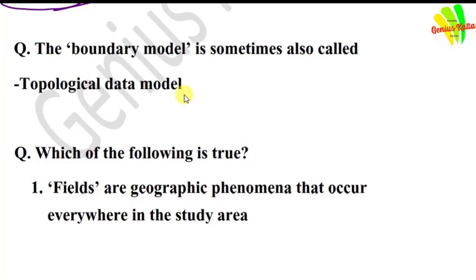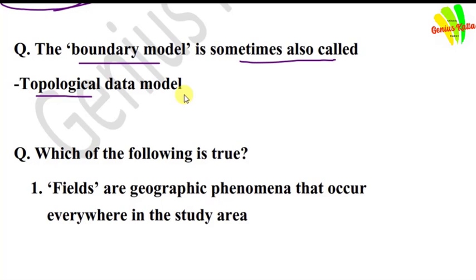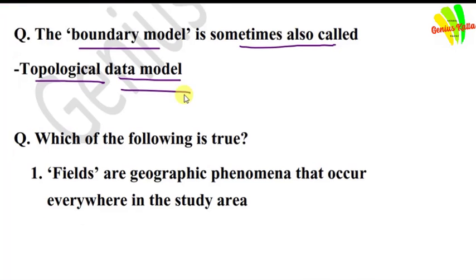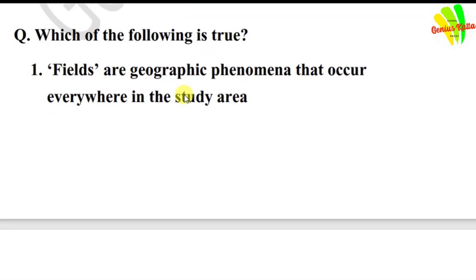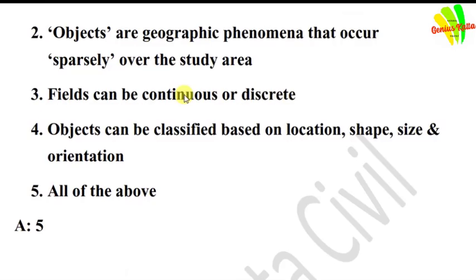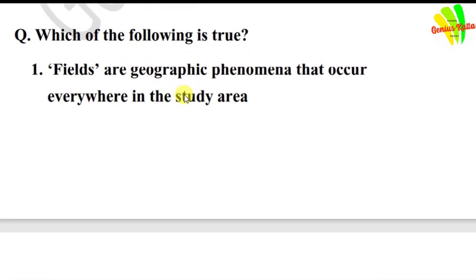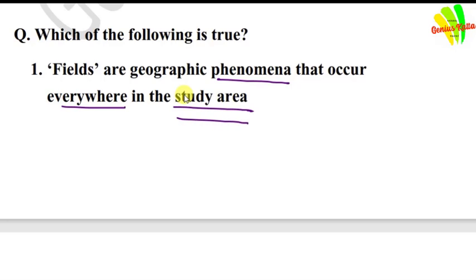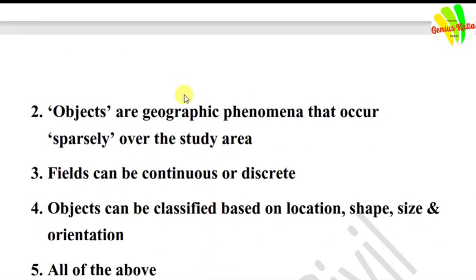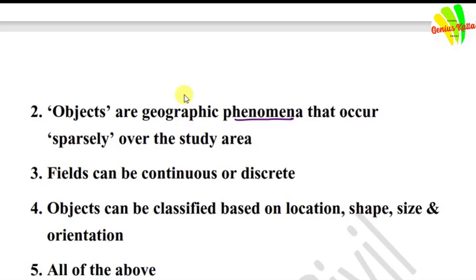Next question is, the boundary model is sometimes also called topological data model. Which of the following are true? Fields are geographic phenomena that occur everywhere in the study area. Yes. Objects are geographic phenomena that occur sparsely over the study area. Yes, it is also true.